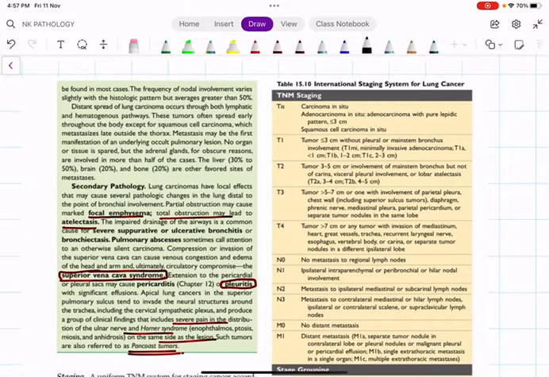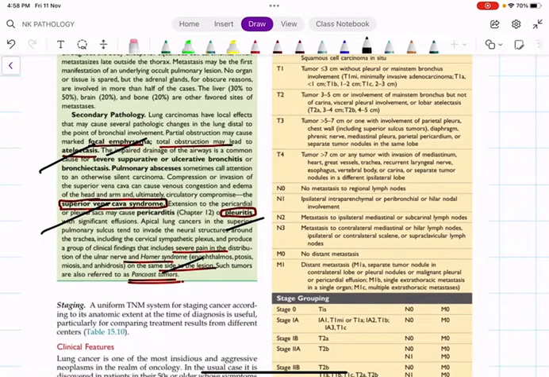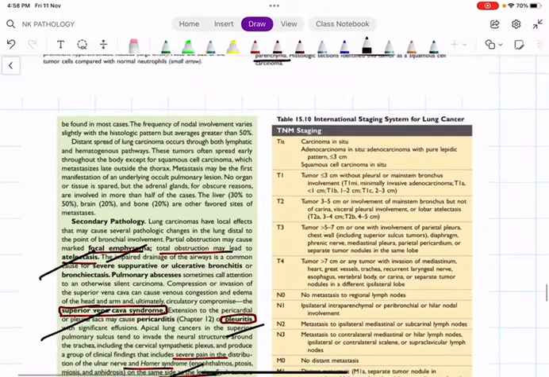Fine. Then what are the other associated conditions with the lung? The patient may have emphysema, atelectasis, that is collapse of the alveoli, superior vena cava syndrome, pleuritis, Horner syndrome. In this patient, Horner syndrome occurs because the mass is mainly present in the right upper lobe of the lung, which will compress the cervical sympathetic chain leading to Horner syndrome. The patient has miosis, ptosis, anhidrosis, enophthalmos, loss of ciliospinal reflex. Horner syndrome with a right upper lobe tumor is called a Pancoast tumor.